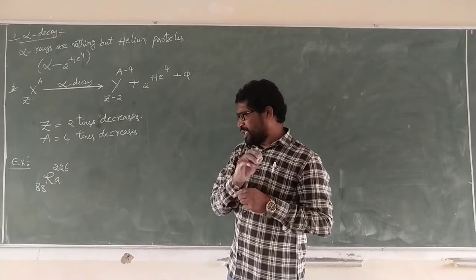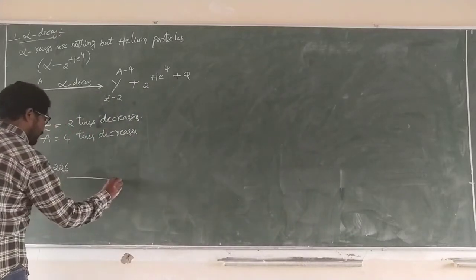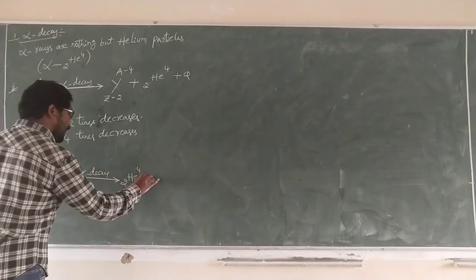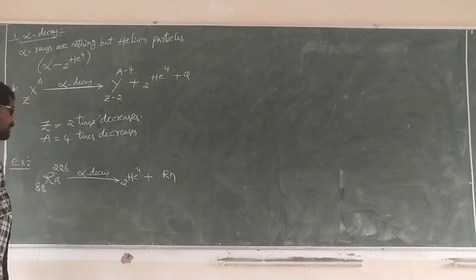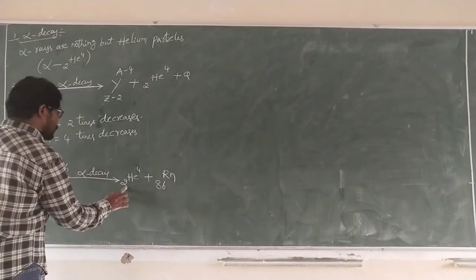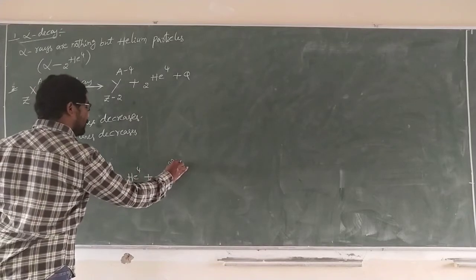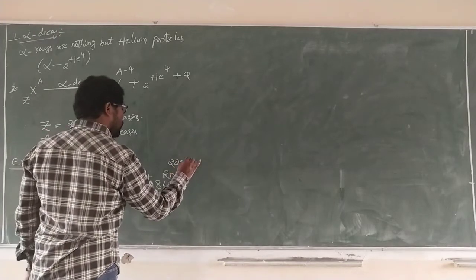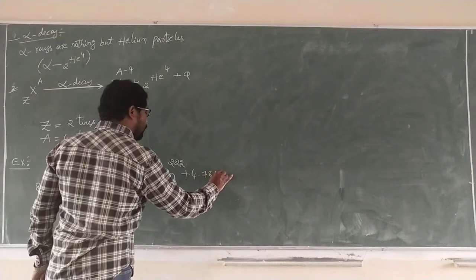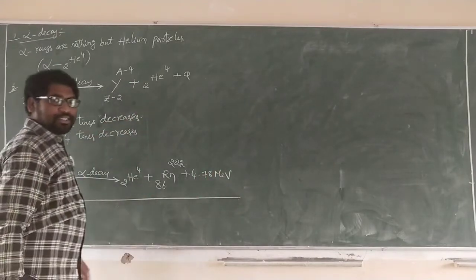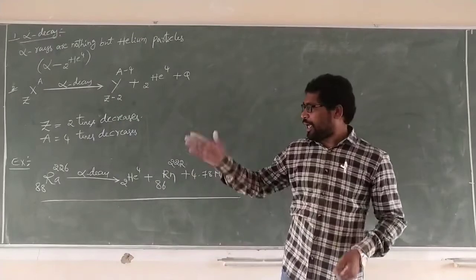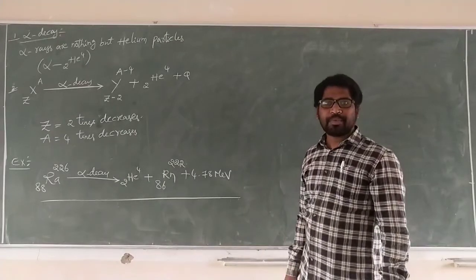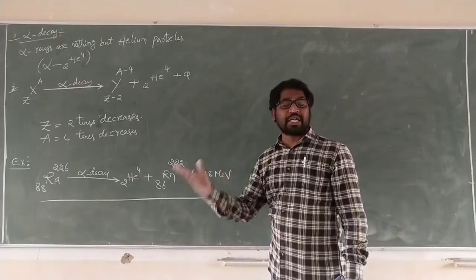That is the parent; after alpha decay we get helium 4 and radon 86, 222, plus 4.78 mega electron volt energy. Observe that equation: radium is converted to radon after emission of alpha rays and energy.